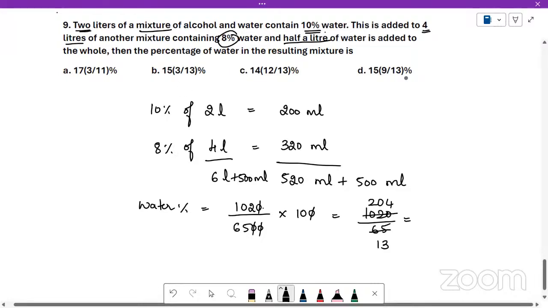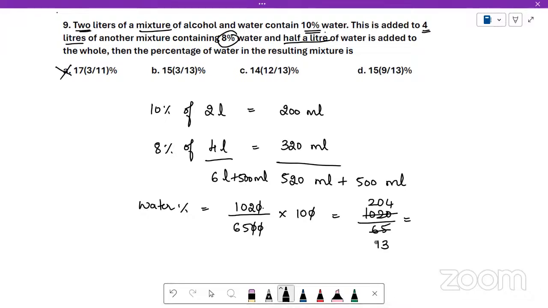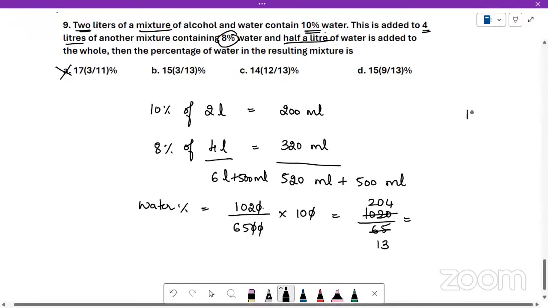Look at the options. The option that has 13 in the denominator is the answer. And you see that this has 11 in the denominator. We have three more options which have 13 in the denominator. Just find out 13. Okay, we have multiple options here. Just count. 204, if I multiply 13 into 10 is 130. We have another 74. 5 13s are 65, which is 195 plus 9 by 30.